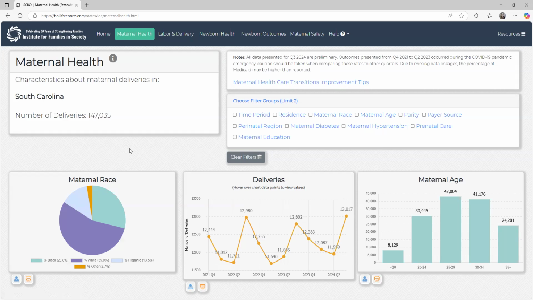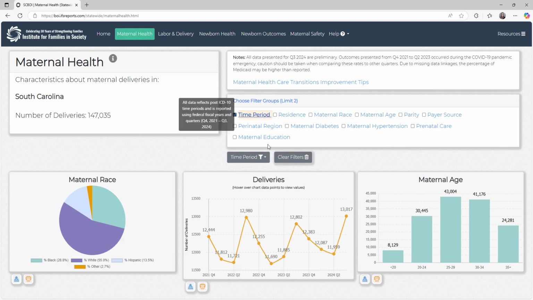I'll play around just with maternal health, but you can see here for all 3 years of data, there were 147,000 deliveries on the dashboard. It's rolling, so we only ever give you 3 years of data. When we add a quarter, we take a quarter off, and you can see that underneath here.